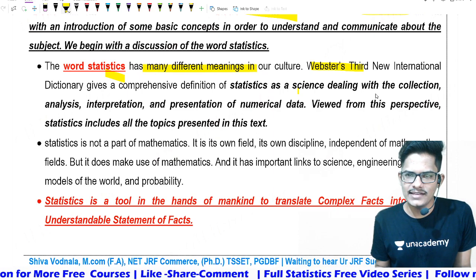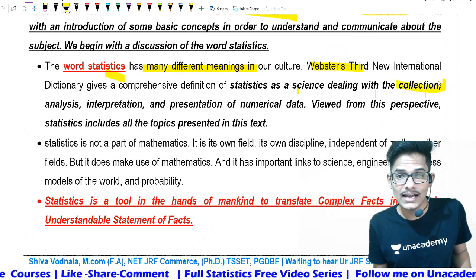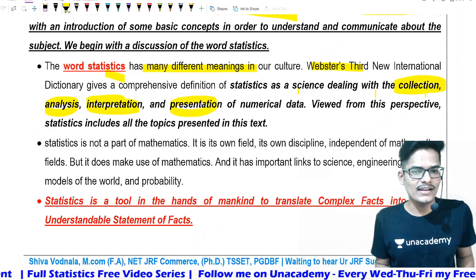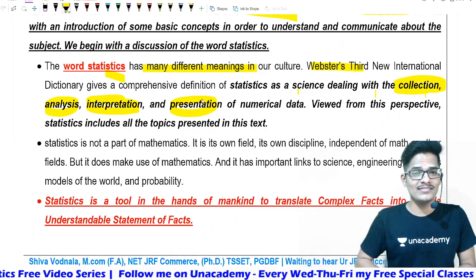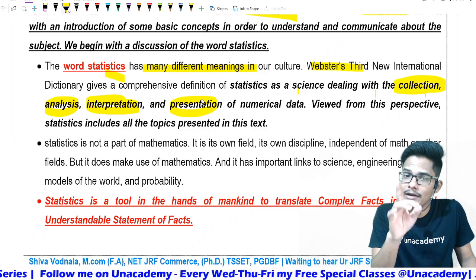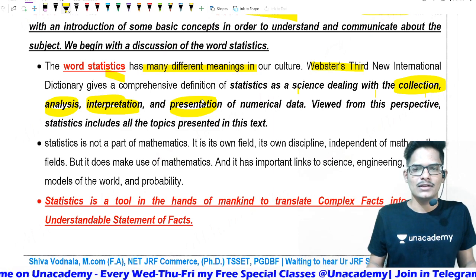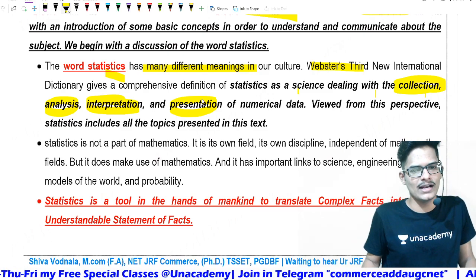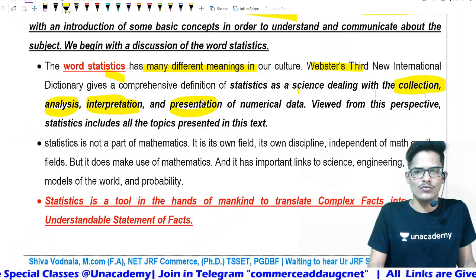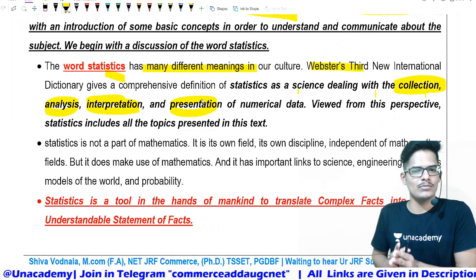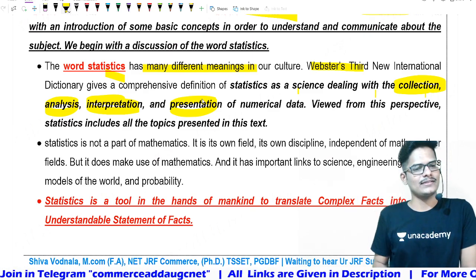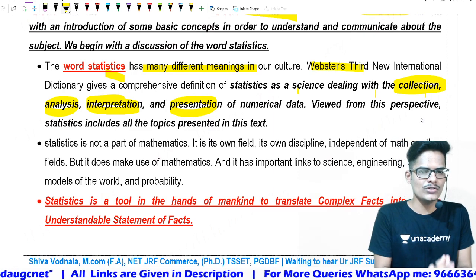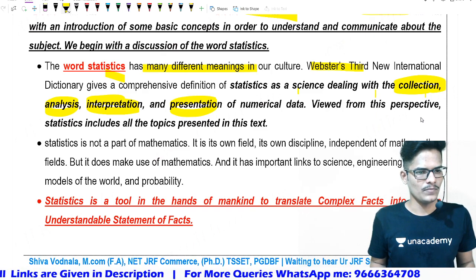Statistics as a science dealing with the collection, analysis, interpretation, presentation of numerical data. That means every qualitative aspect can be converted into quantitative, making a collection, analysis, interpretation and presentation of that converted numerical data, or else if it is directly available in numerical form, then you can take analysis and interpretation, presentation also. So viewed from this perspective, statistics includes all the topics presented in this text.